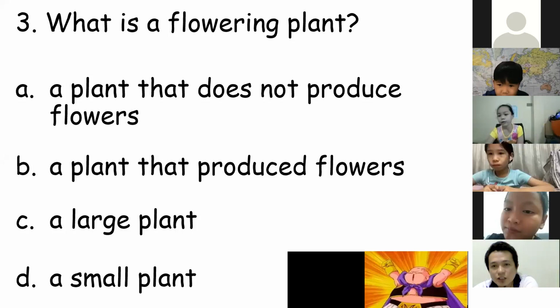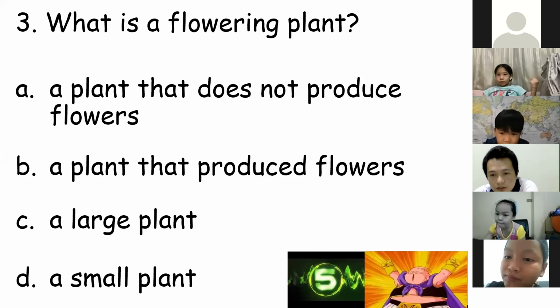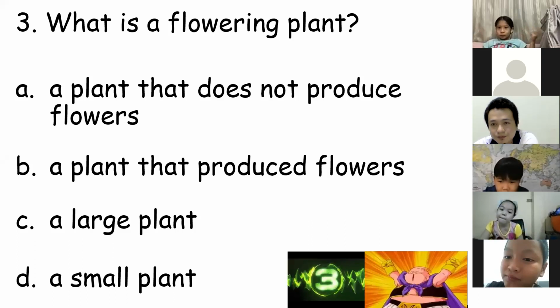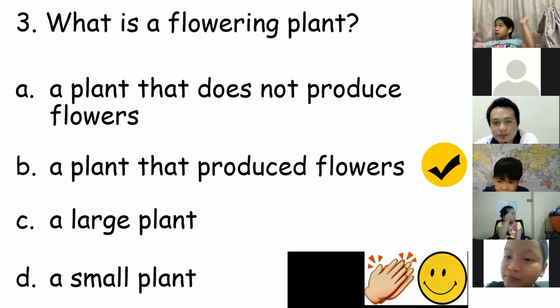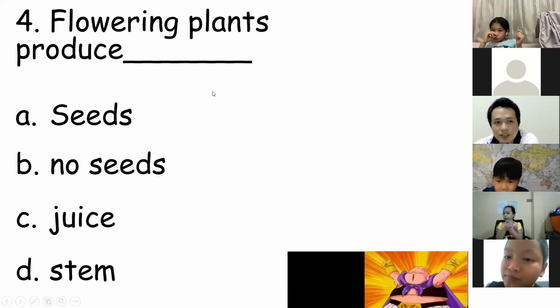Letter B. Let's see if your answer is correct, Noah. 5, 4, 3, 2, 1. Good job, good job. It is correct. Next, flowering plants produce blank.